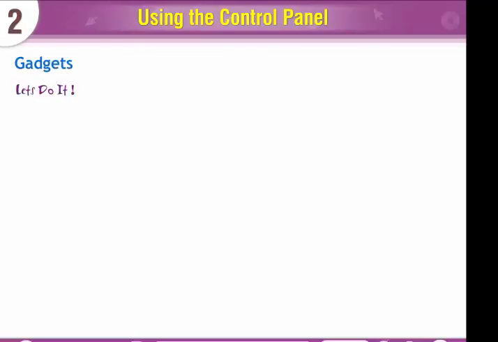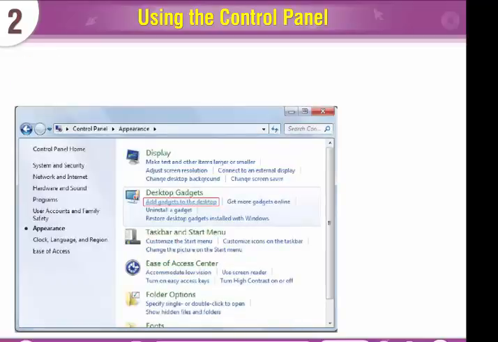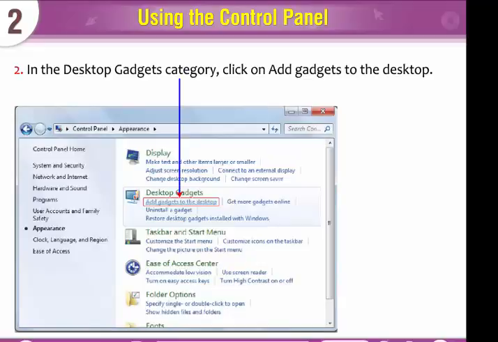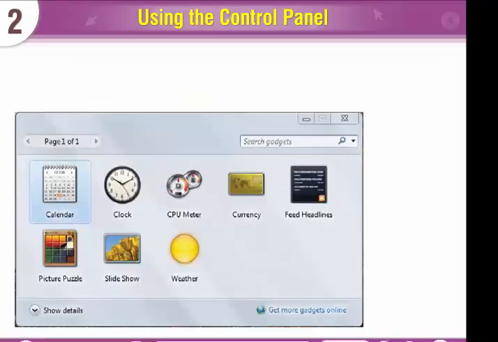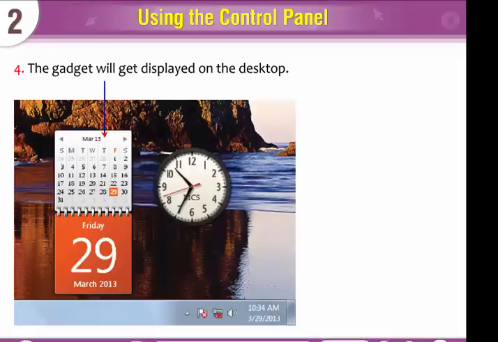Adding a gadget. Let's do it. To add a gadget on the desktop, in the control panel window, click on the Appearance. In the Desktop Gadgets category, click on Add Gadgets to the desktop. The gadget gallery appears. Double-click on any gadget which you want to add. The gadget will get displayed on the desktop.